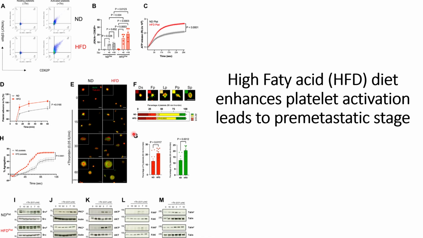These are quantified later on in panel G, where we can see that the FP levels are significantly higher in the case where the HFD diet is used, and the SP levels are also higher. These two are the main characteristics of platelet activation.